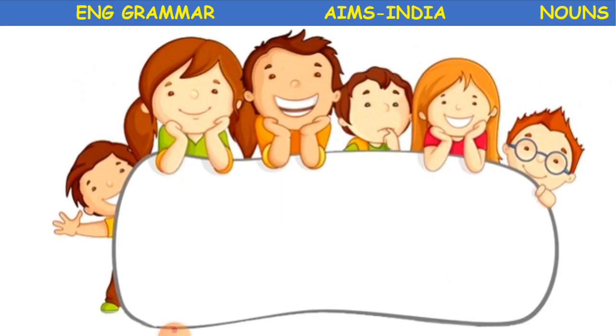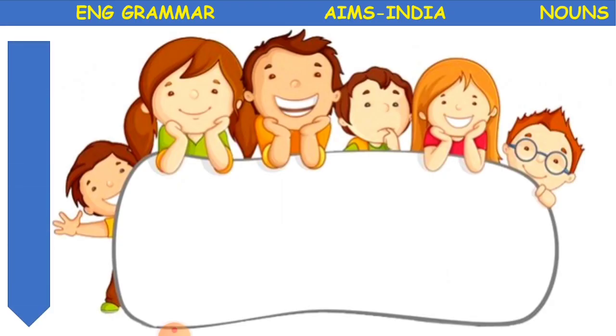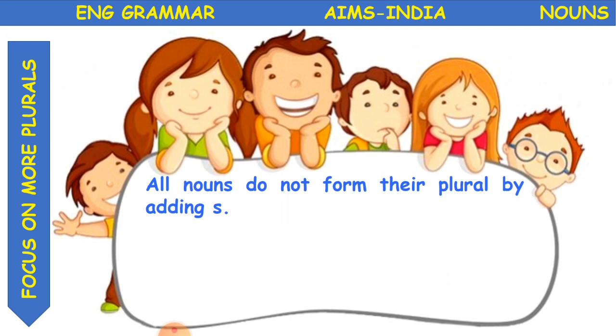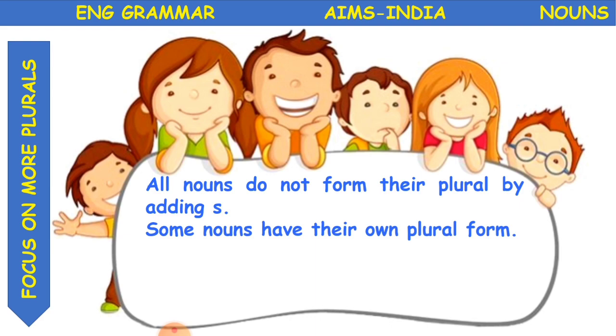Okay children, yesterday we learned that we have some singular and plural forms of nouns which end with es and some other letters. Apart from that, we also have some nouns which do not end with es.